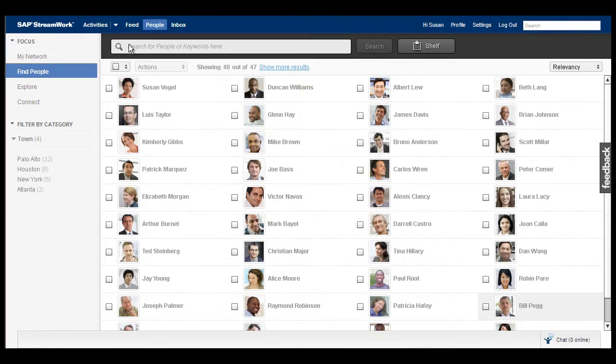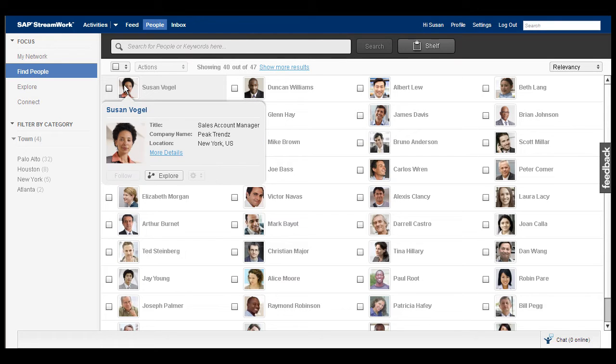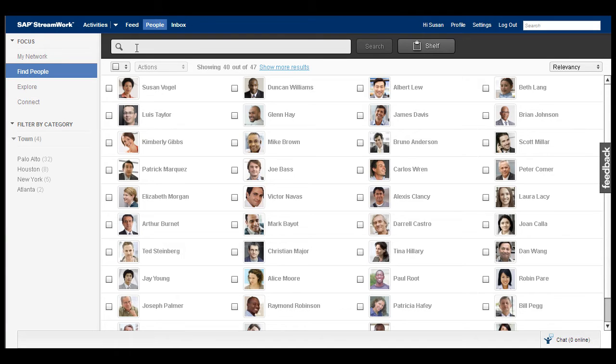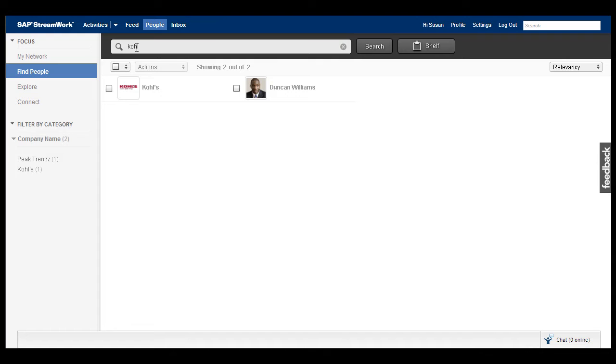In this example, I've logged in to Streamwork as Susan Vogel, a sales account manager at a fictional company called Peak Trends. I have an opportunity that I'm working on with one of my accounts, and there is a possibility of a joint sale with Kohl's. So I need to find out quickly who is responsible for the Kohl's account. I do a search within the New People section of Streamwork for Kohl's, and I find Duncan Williams.